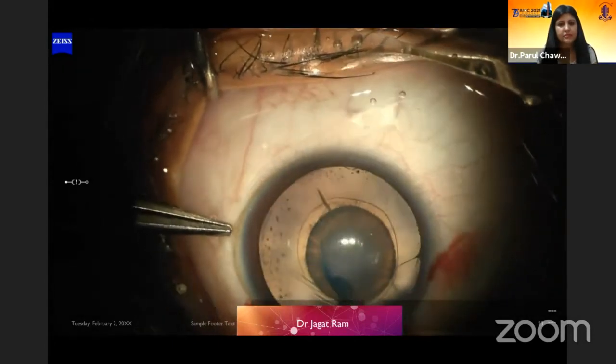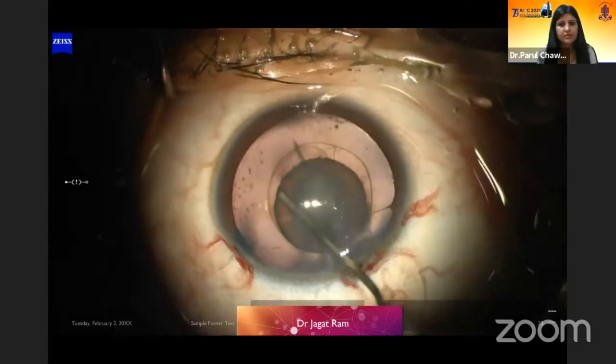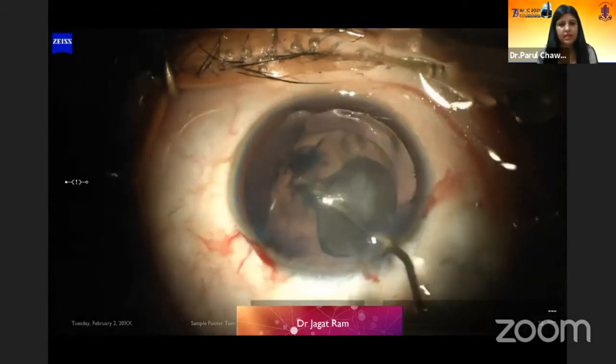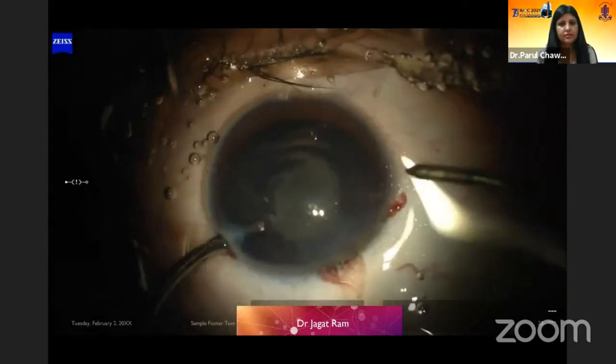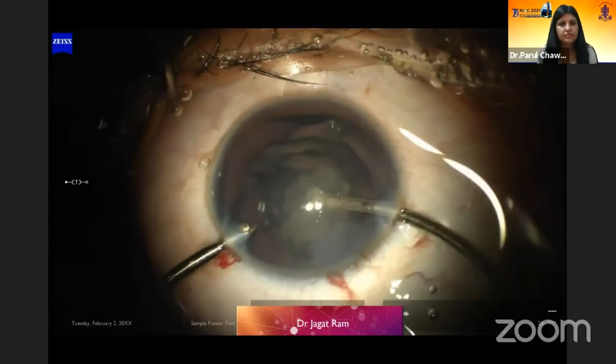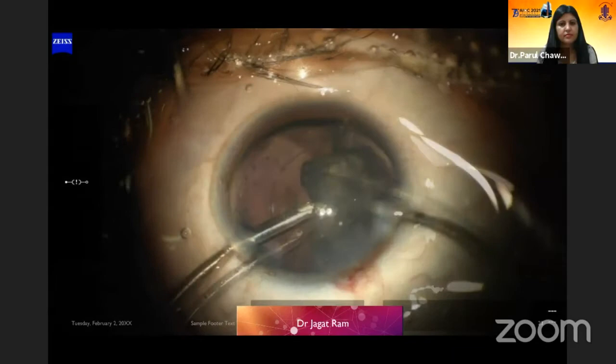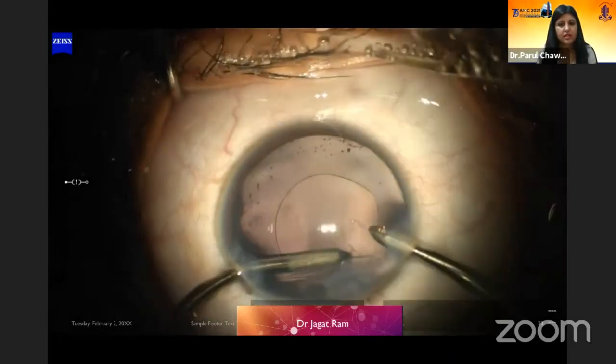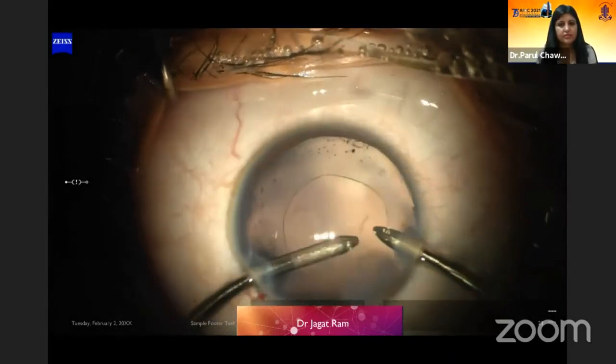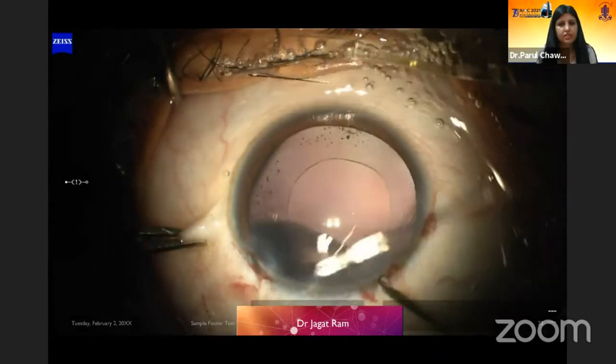Note the perfectly central capsulotomy in this case. Hydro procedures were done, at least in 3 quadrants. Then the bimanual irrigation aspiration was done, and IOL polishing was completed.